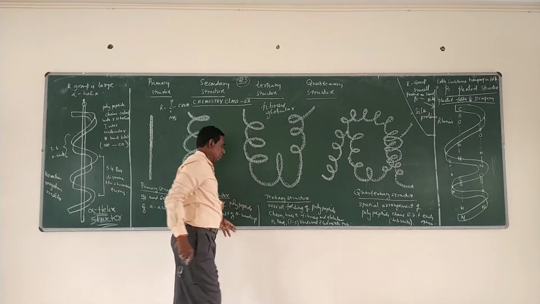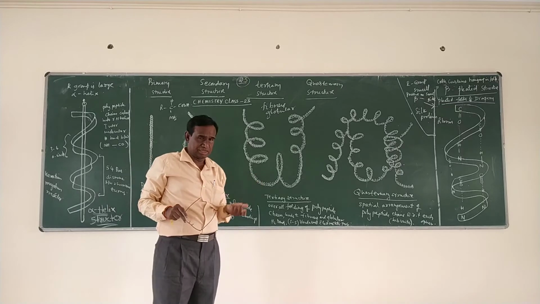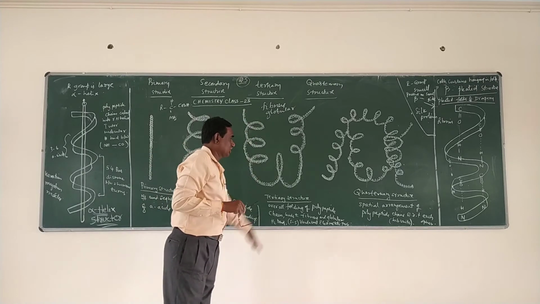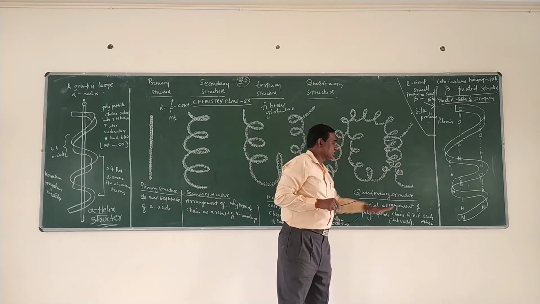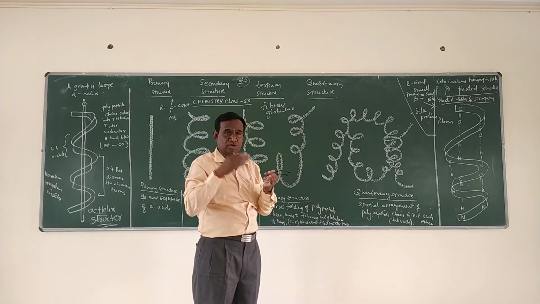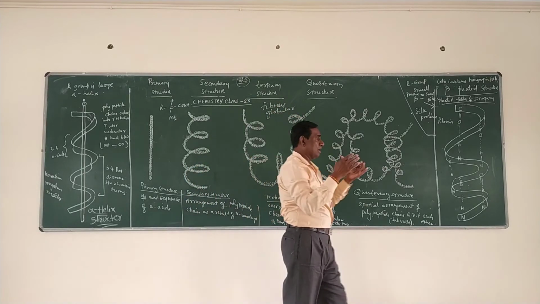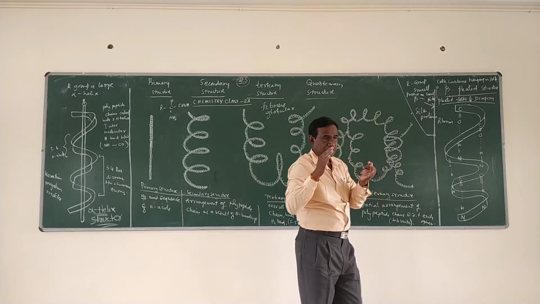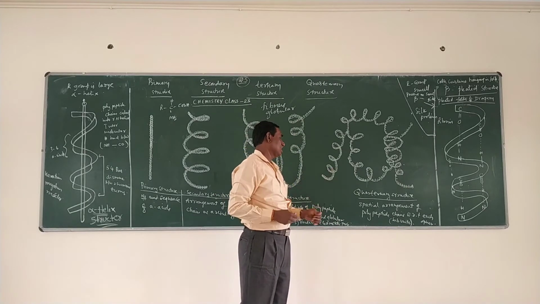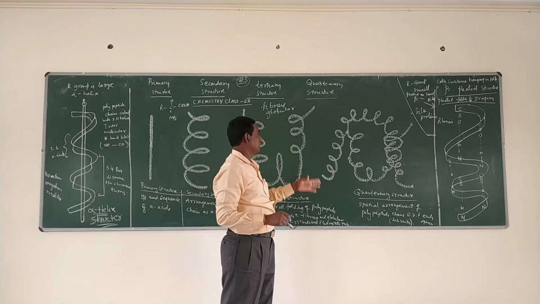Tertiary structure is nothing but the overall folding of all these polypeptide chains as a result of hydrogen bonding, disulfide linkages, van der Waals forces, or electrostatic forces of attraction. Finally, the quaternary structure is the structure in which the full protein is obtained. It is the spatial arrangement of polypeptide chains. Each polypeptide chain is one subunit, and the spatial arrangement of all these subunits with respect to each other leads to the protein. That is called the quaternary structure.